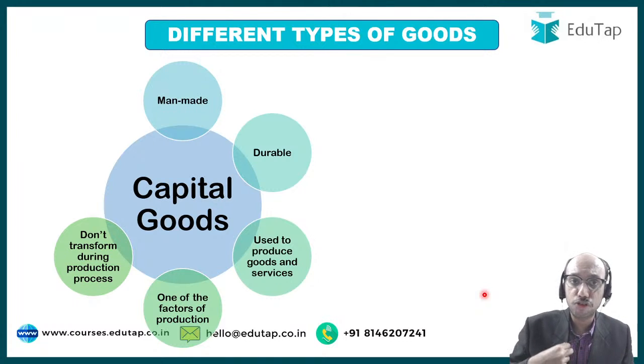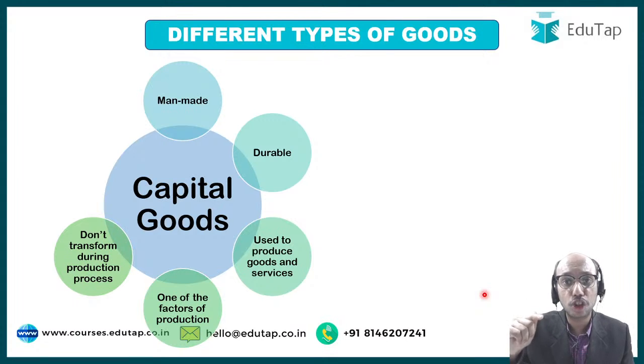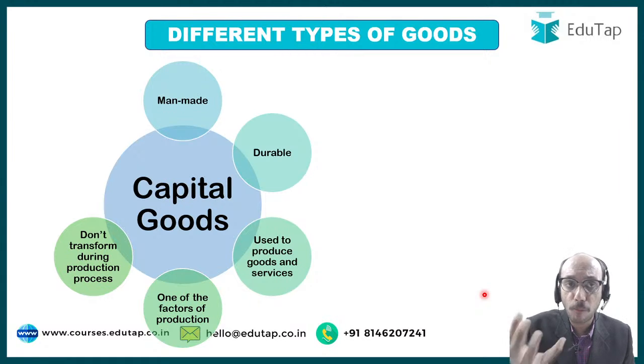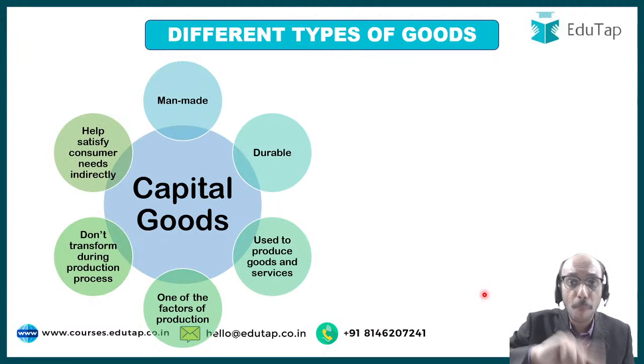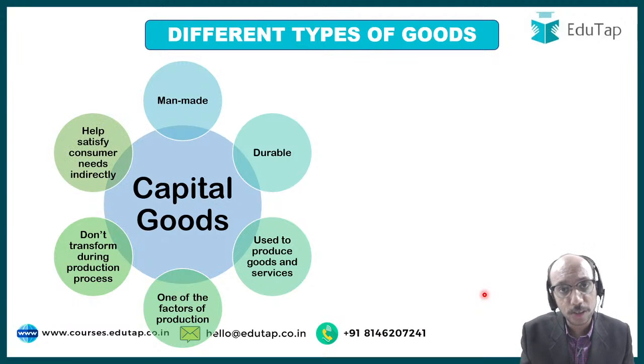What has gotten transformed is that the cloth has become the coat, right? Wheat has become cake, but the machine is standing as it is. The machine has not gotten transformed. It has not run away anywhere. It has not changed its shape, its form, its features. Nothing has happened to the machine. Machines, or capital goods, don't transform during the production process. Raw material gets converted into finished goods, right? But the machine is standing as it is.